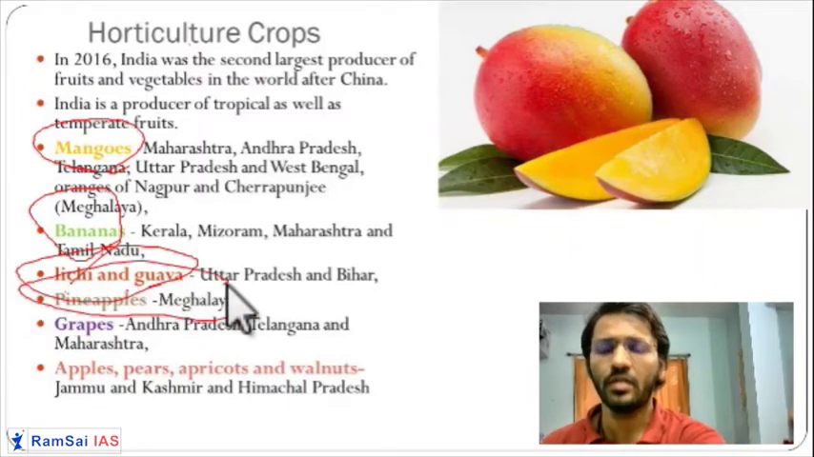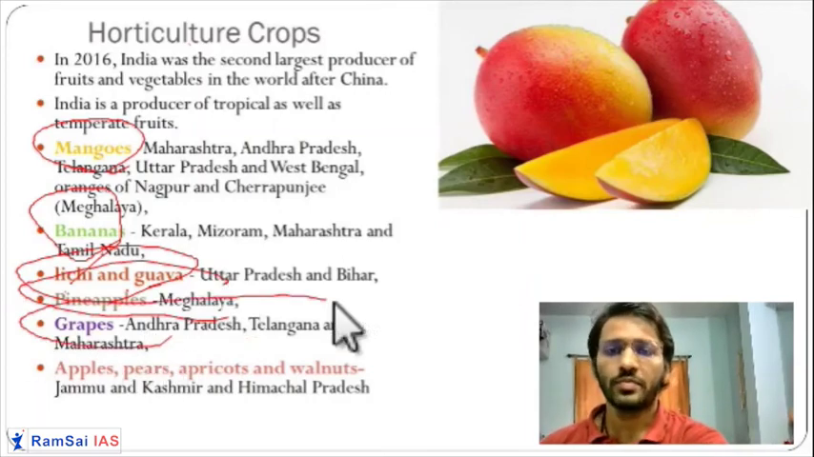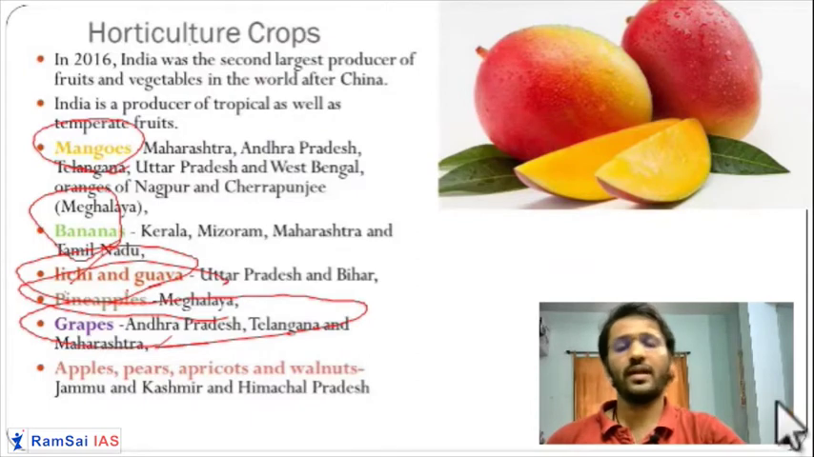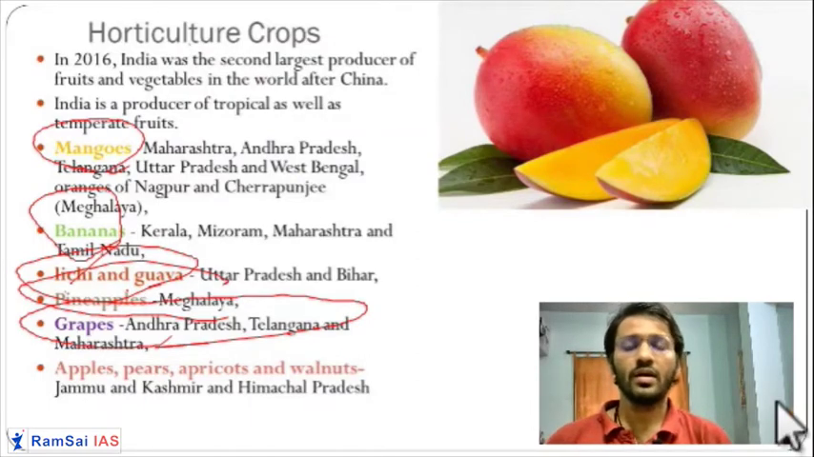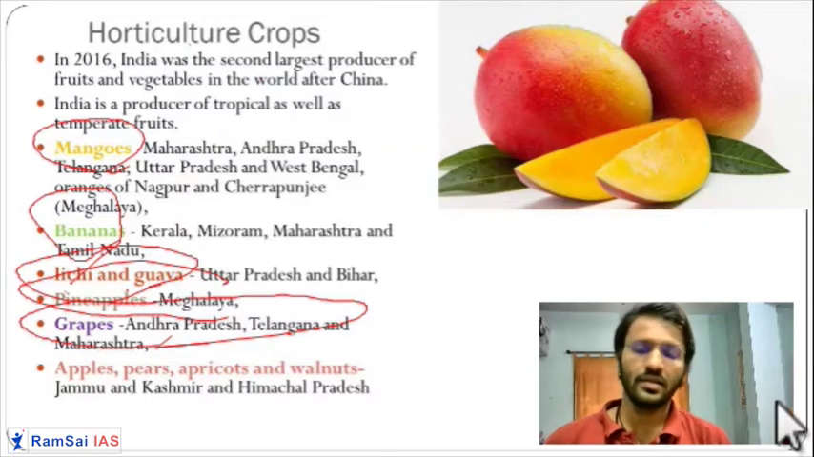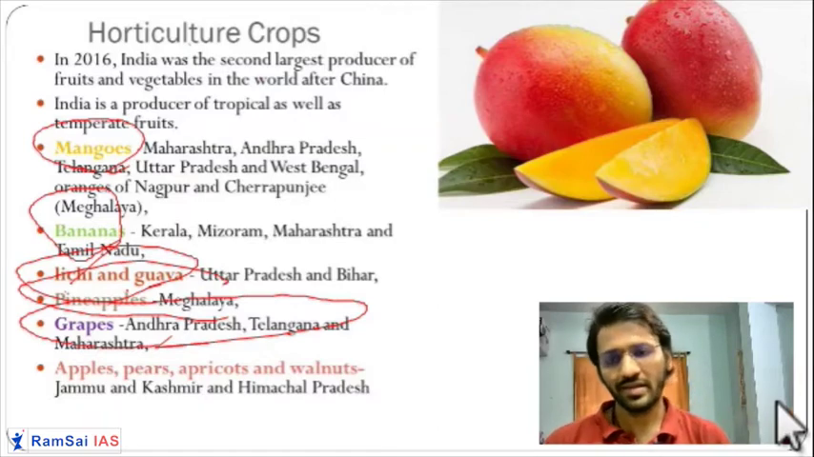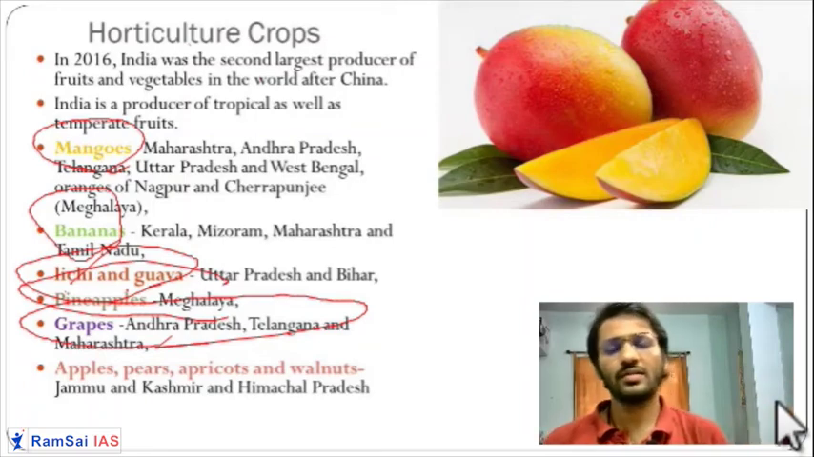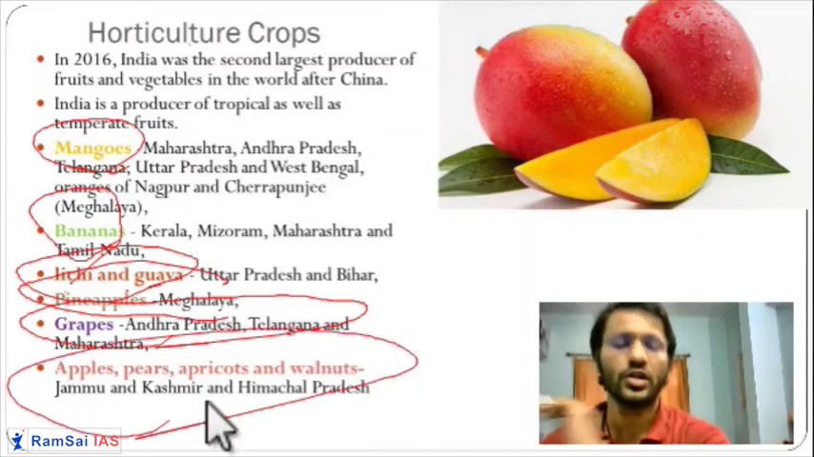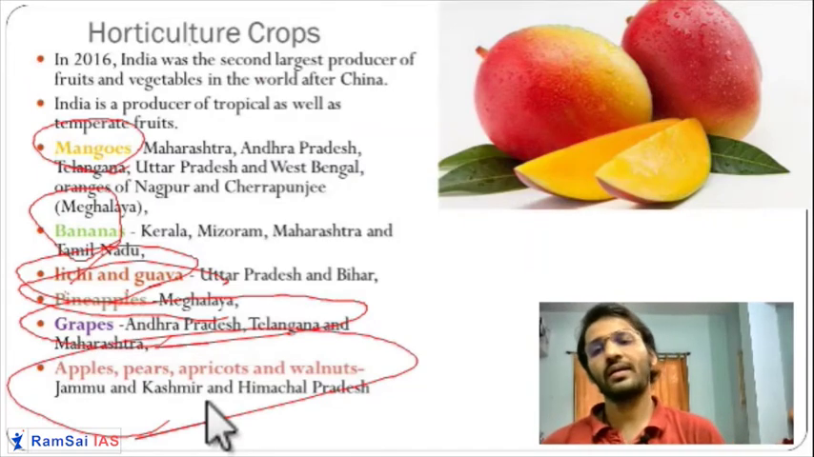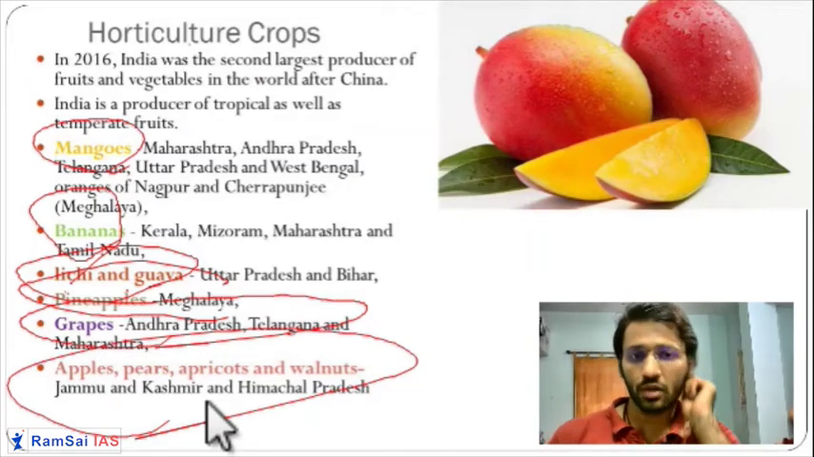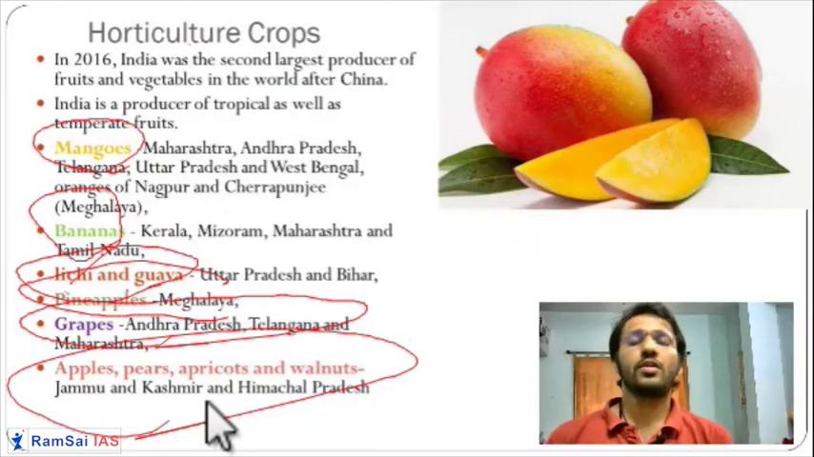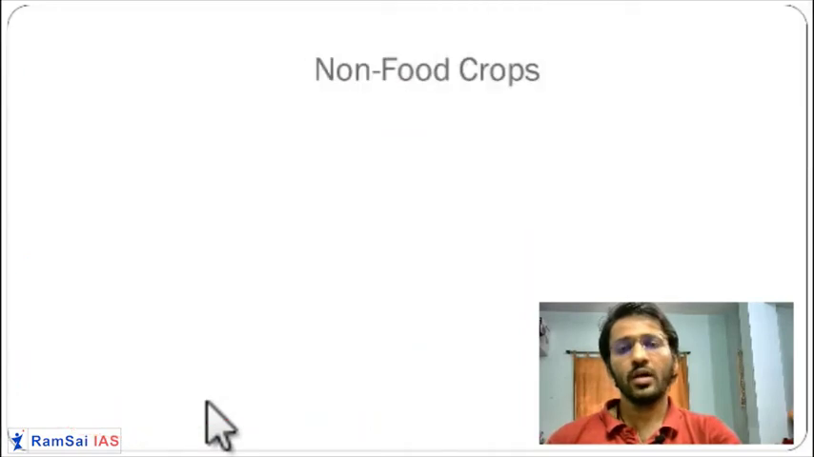Meghalaya is famous for pineapple. Andhra is famous for grapes. Maharashtra and Andhra are very famous for grapes. Even vineyards like Sula vineyard, a very famous vineyard of India, is present in Nasik. So you can call it the grape capital of India. Then you have apple, pears, apricots, and walnuts, which are grown in the temperate regions of Jammu Kashmir, Himachal Pradesh, Uttarakhand. You have kinnow, a type of orange, grown in Uttarakhand and Himachal Pradesh. So horticulture crops are also very important crops.